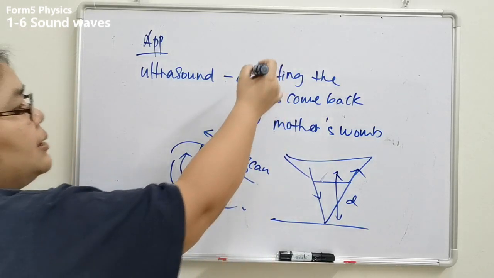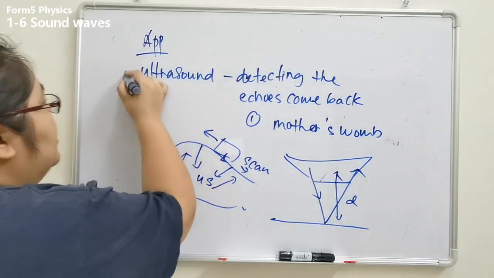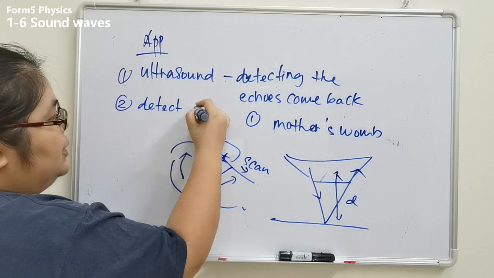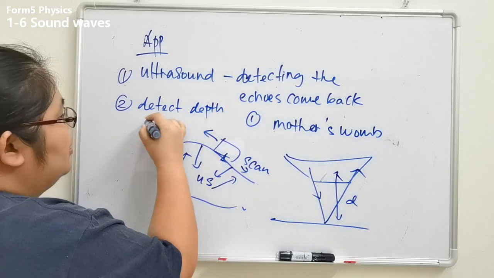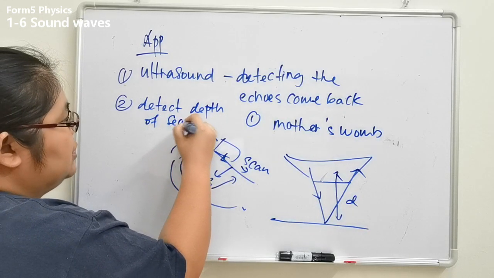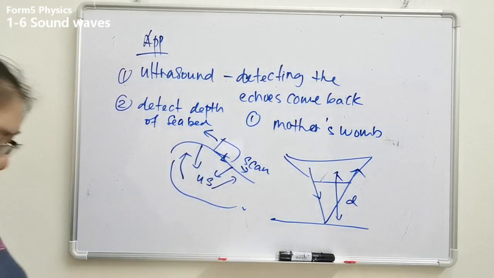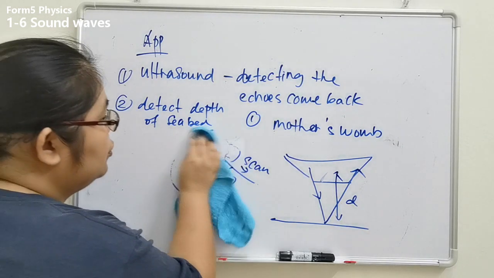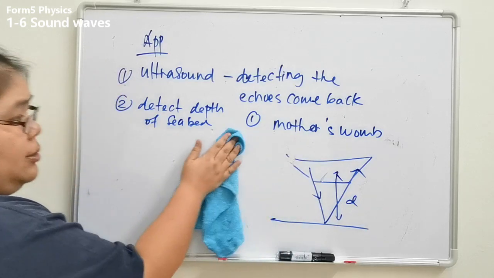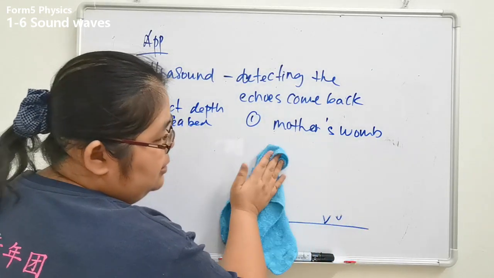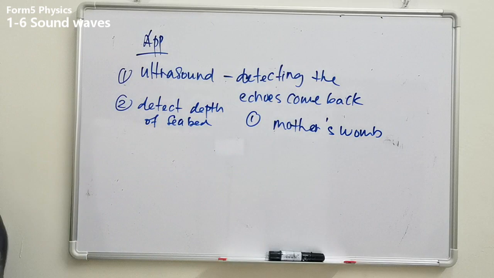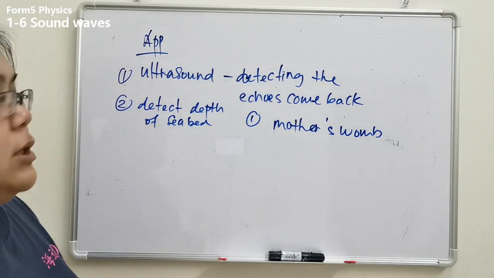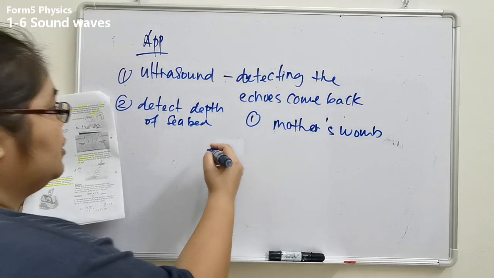So from here, another function. First one is scanning, detecting the unborn baby. Number 2, they can detect the depth of the seabed. So we need to know what equipment they use to detect the depth of the seabed. First, you must have the transmitter.